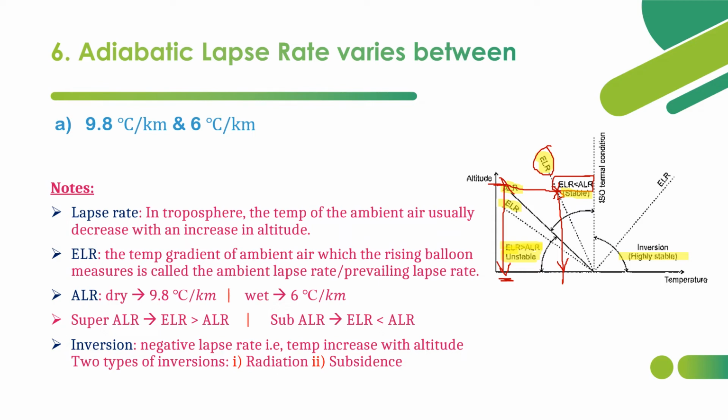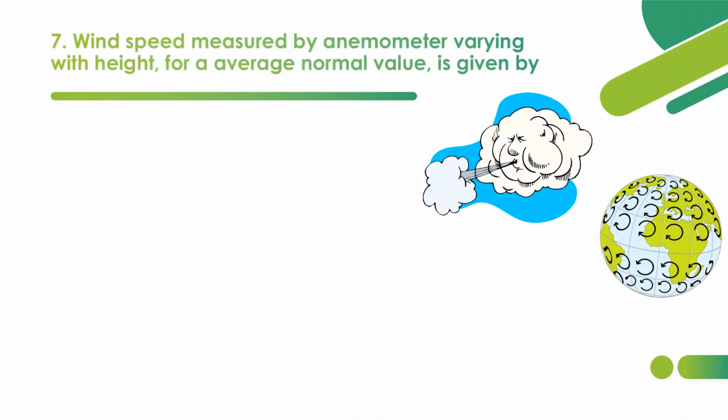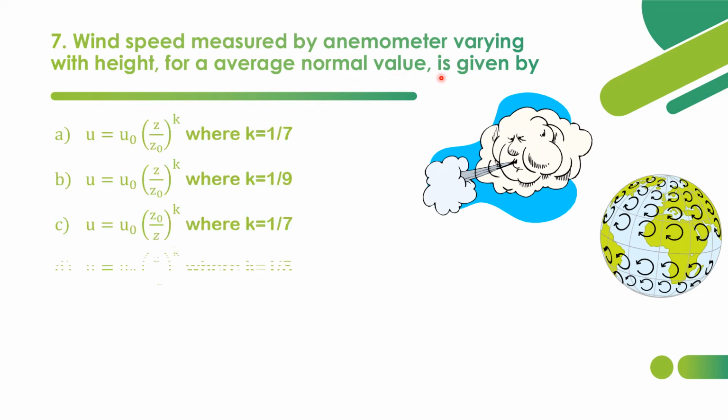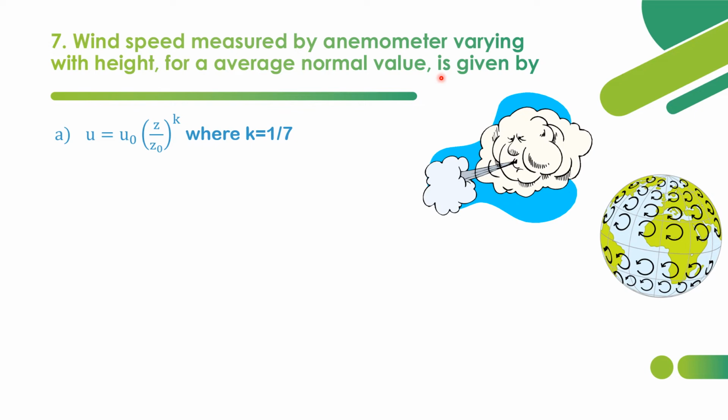Now we shall move on to the 7th question. Wind speed measured by an anemometer varying with the height for an average normal value is given by. So what is the relation between wind speed and height? Height is given by Z, wind speed is denoted by U and U naught. U naught means wind speed at Z naught. U means wind speed at Z.